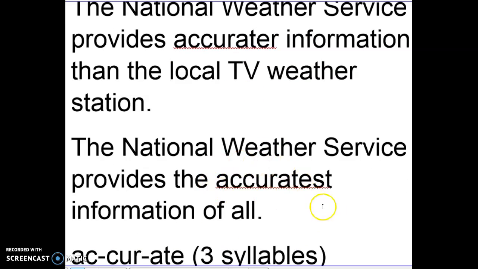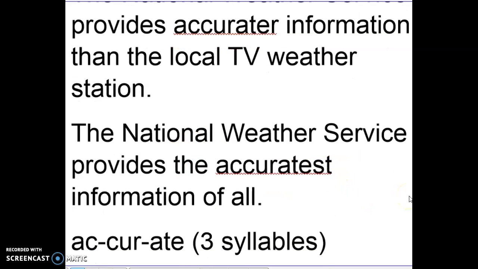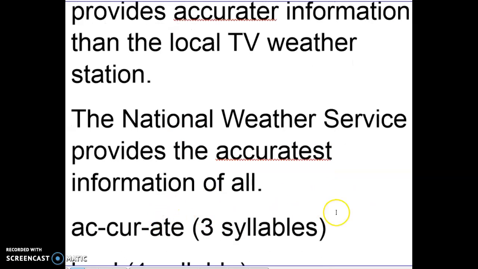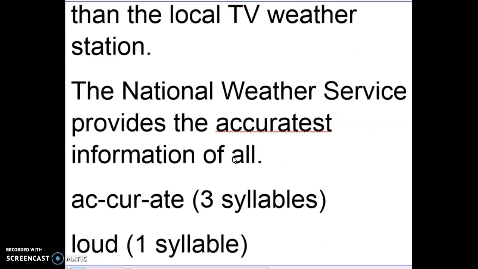Then my second example, the National Weather Service provides the accuratest information of all. Again, it's too long of a word. It has 3 syllables, as you can see, and therefore should not get another syllable of having the suffix added to the ending. So that's why we would use more, most, less, or least.